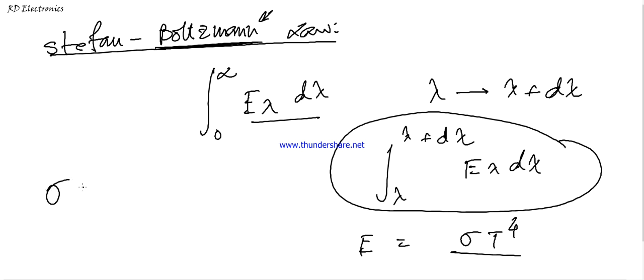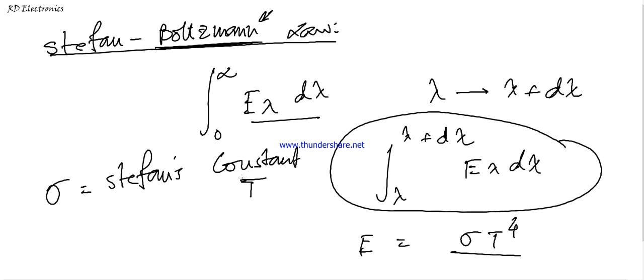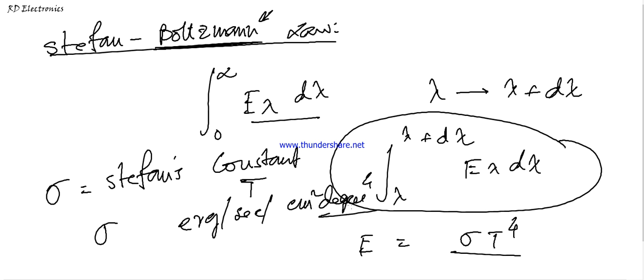Here sigma is the Stefan constant, known as Stefan's constant, and T is the temperature in the Kelvin scale. The unit of sigma is erg per second per centimeter square per degree to the power 4. It is also known as the Stefan constant.